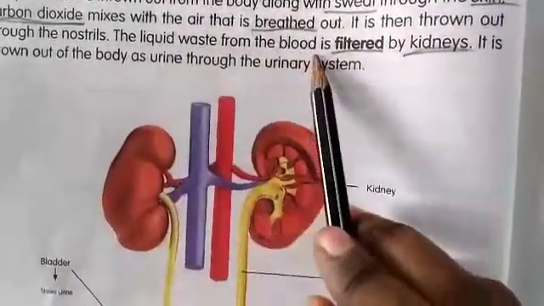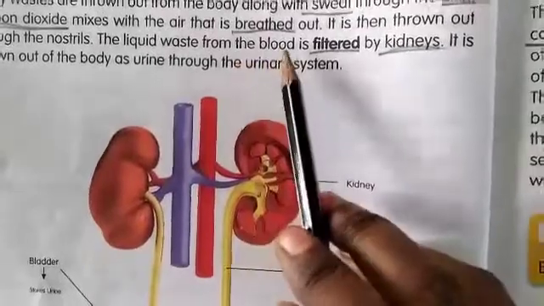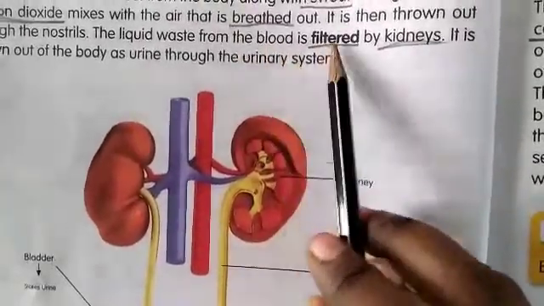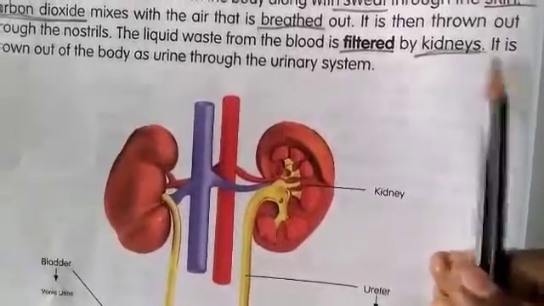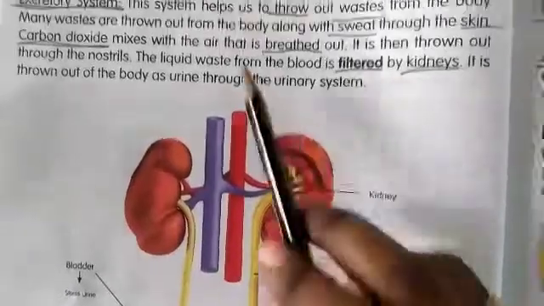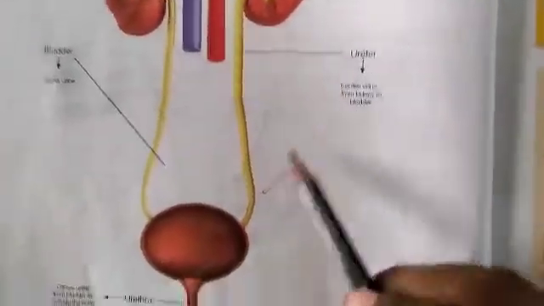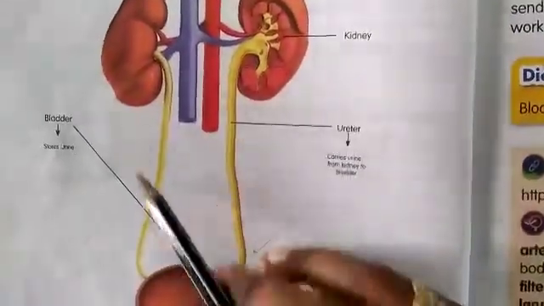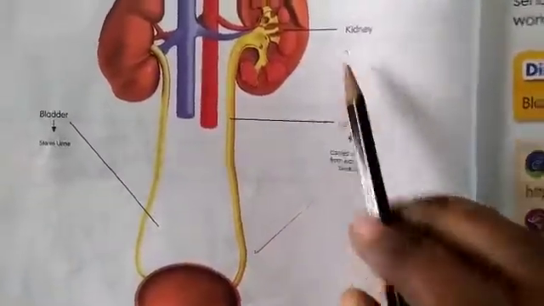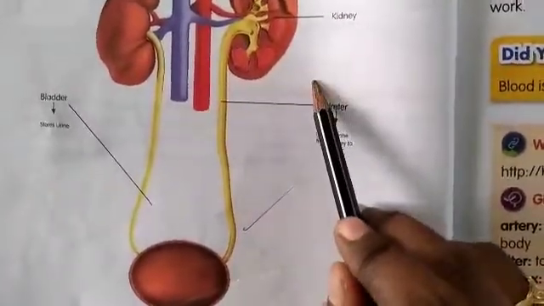The liquid wastes from the blood are filtered by the kidneys. What are the liquid wastes? Liquid waste is filtered by the kidneys and thrown out of the body as urine through the urinary system. So learn the excretory system, read the lesson and draw the figure of the excretory system, labeling the bladder, ureter, kidneys and urethra. Labeling the parts is also very, very important, children. You have to learn each and every diagram in this block.